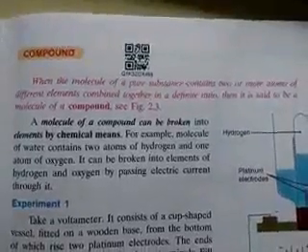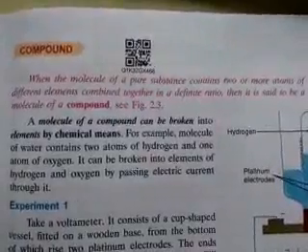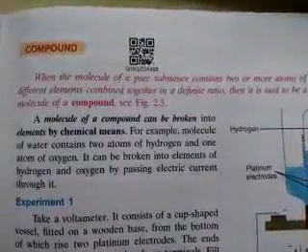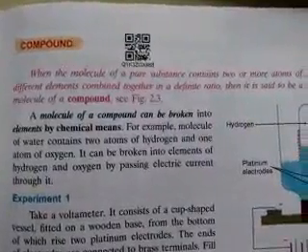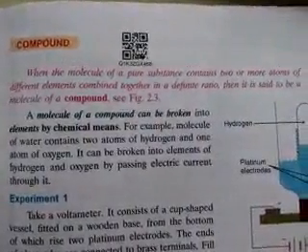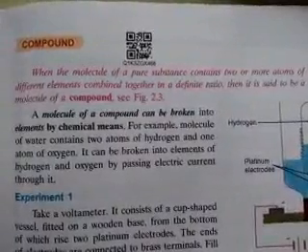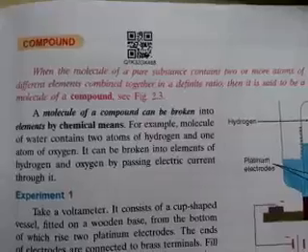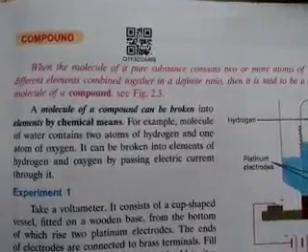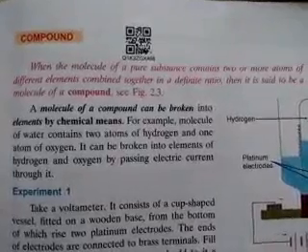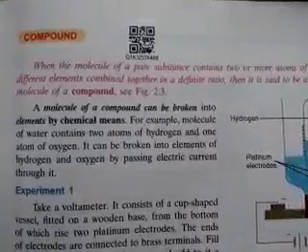Now coming to the point, what is a compound? A compound is a kind of substance in which two or more different atoms are combined in fixed atomic masses. For example, take the analysis of water. When hydrogen and oxygen combine with each other, water is formed.